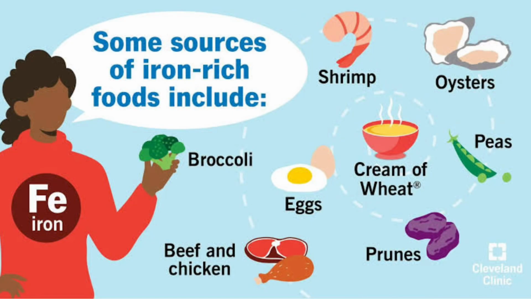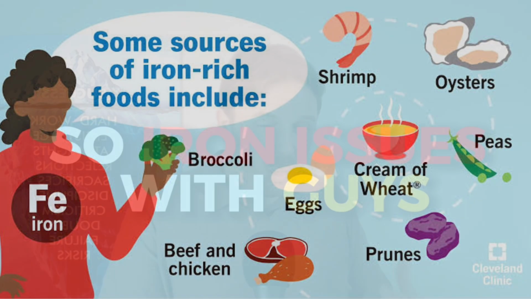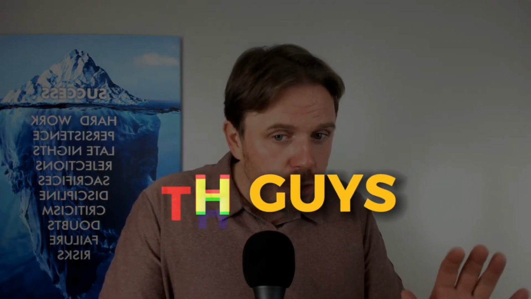Talk about selenium, talk about iron or B12 and folate. And again, iron's different if you're a guy, right? Because guys don't menstruate, so iron issues with guys are less likely if it's an autoimmune issue. And a lot of times if you're vegan or vegetarian, then maybe that would be a more susceptible thing, because B12 and iron are really high in animal products. If you're vegan or vegetarian, then you're going to be lower in those. Just keep that in the back of your head.